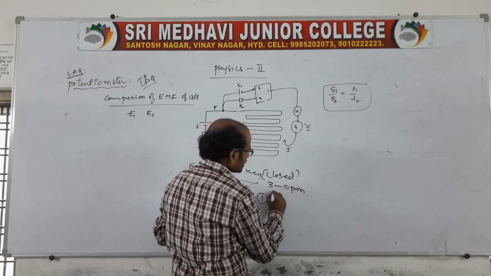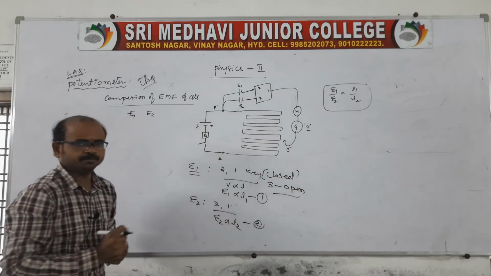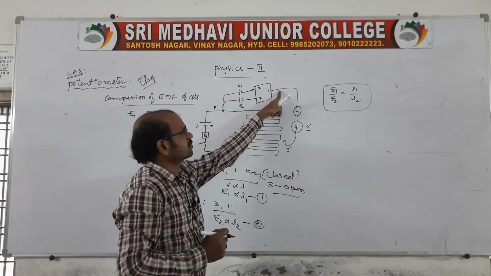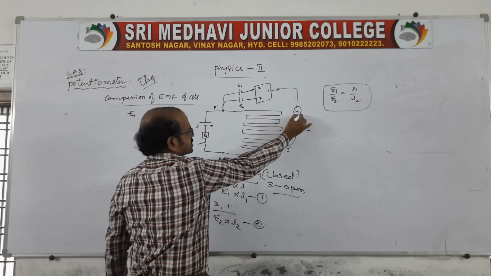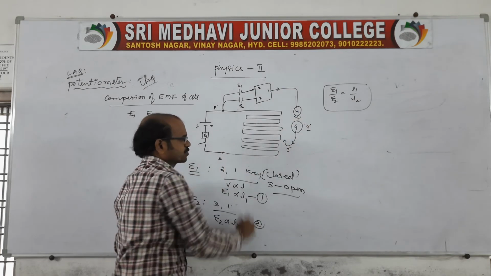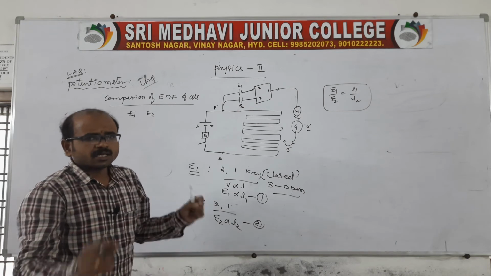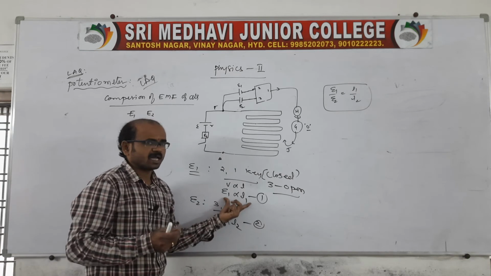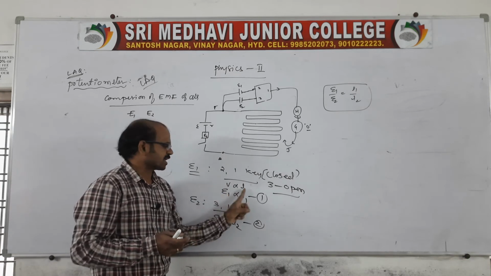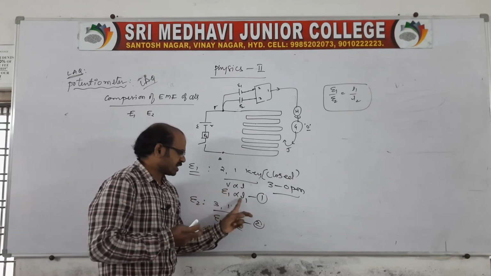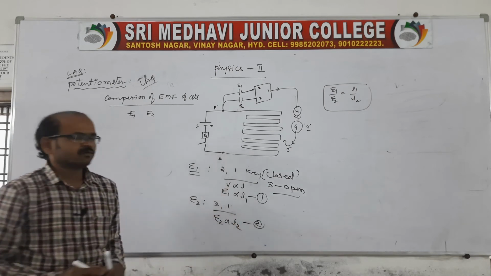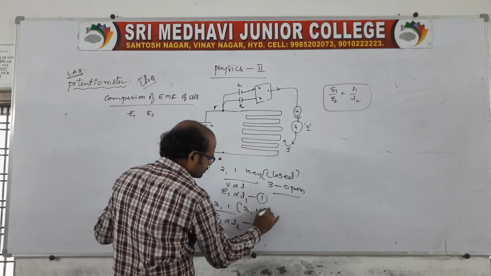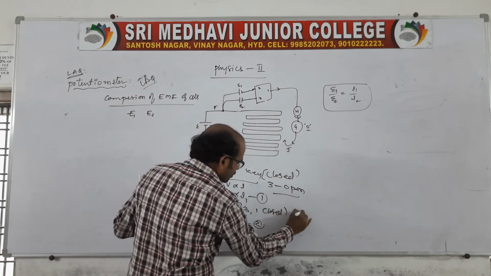When 3 is open, is there any current flow through 3? No. Only current flows through 2 and 1 and reaches the galvanometer and the high resistance, and the jockey is adjusted on the potentiometer wire till the galvanometer shows zero deflection. Then you note the balance length. According to the principle, V is directly proportional to L, so E1 is directly proportional to L1, because we are using the first battery. Then for the second battery, 3 and 1 are closed, but 2 is open.